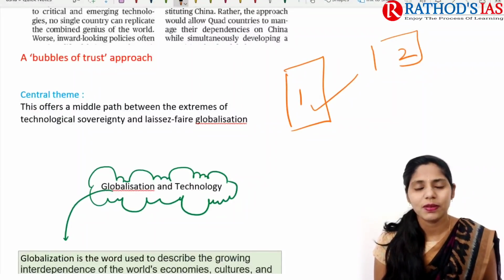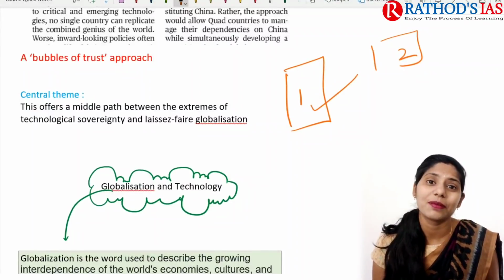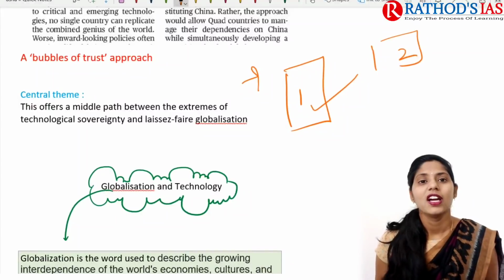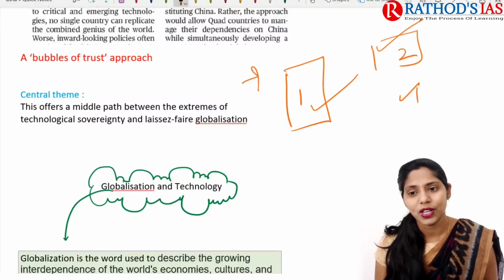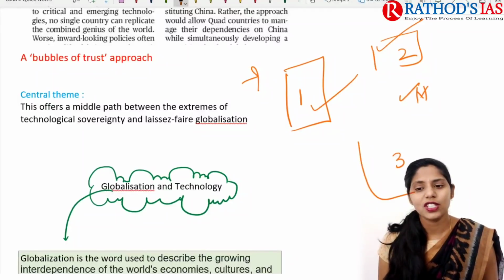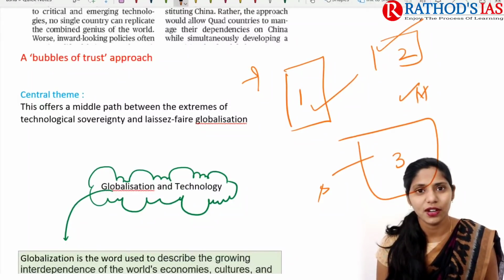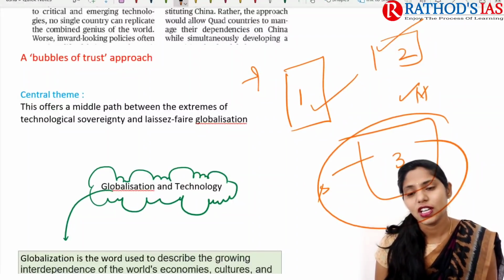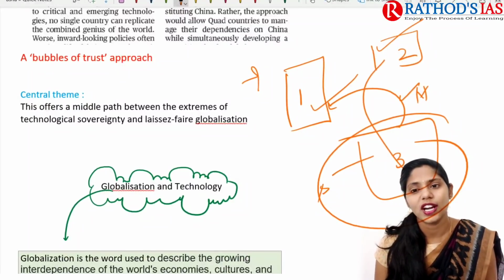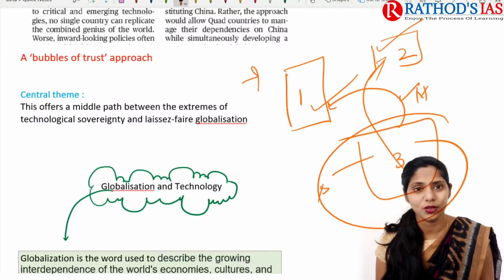Country 1 mainly goes for agriculture production, so it does not have proper development in manufacturing and services. Country 2 is very good in manufacturing. And country 3 is very good in services. So not even a single country is self-sufficient. So it has to depend on other countries for other services or goods, right?